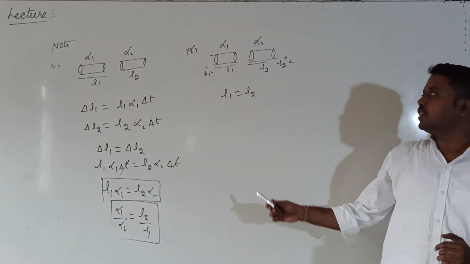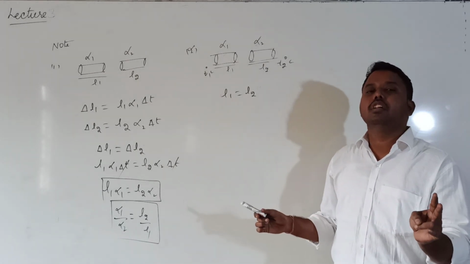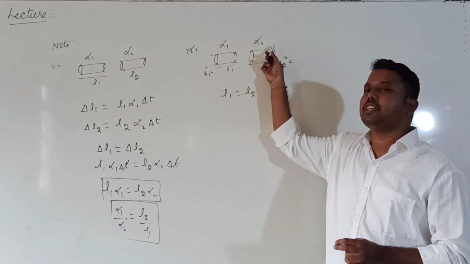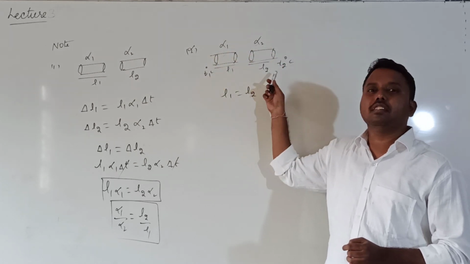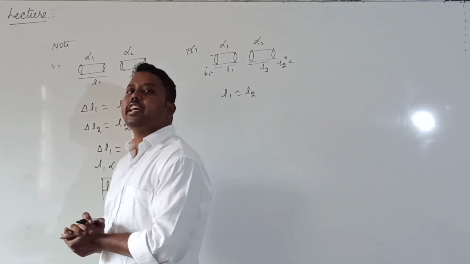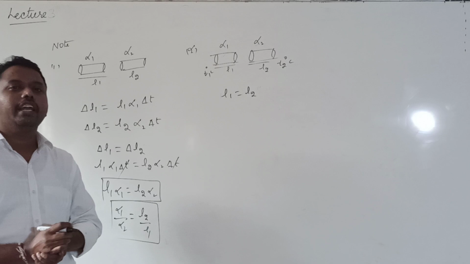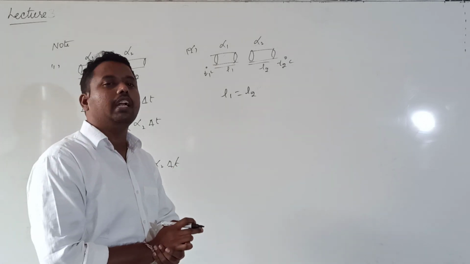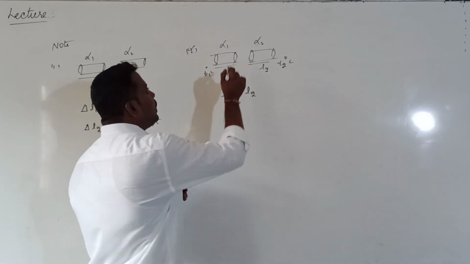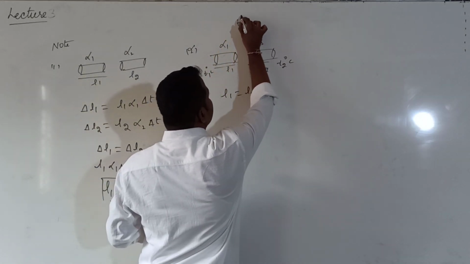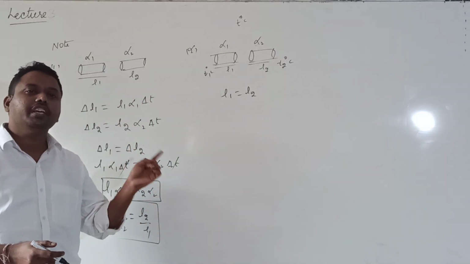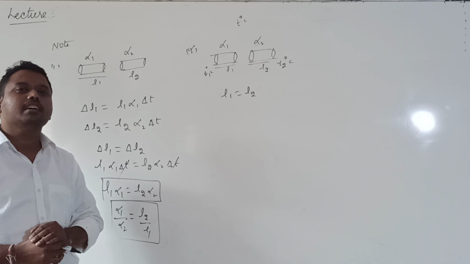So L1 is equal to L2 means two rods with different coefficients of linear expansion, at different temperatures, having the same initial length. Now I want to calculate the common temperature at which their final length is also the same. So what happens? The temperature of both the rods increases to T degrees Celsius. T is the common temperature at which the final length of both the rods is the same.